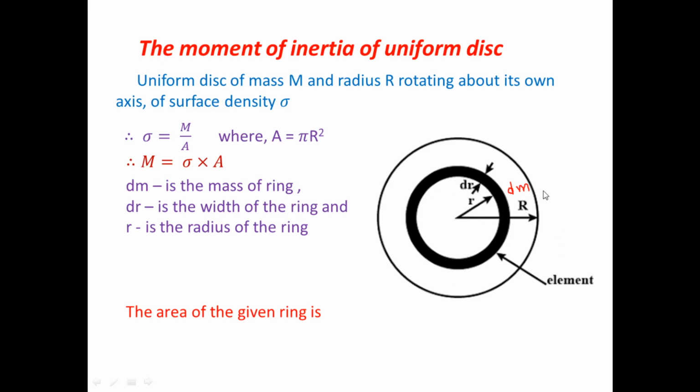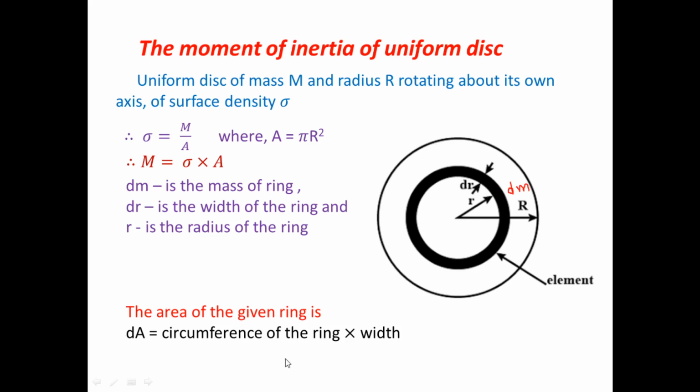But what is the value of dm? What is the value of mass? You know that mass we find out with the help of surface density into the area. So first of all we find out the area of the given ring. This area of the given ring is denoted by dA. The total area will be denoted by A, and the smallest element's area by dA.